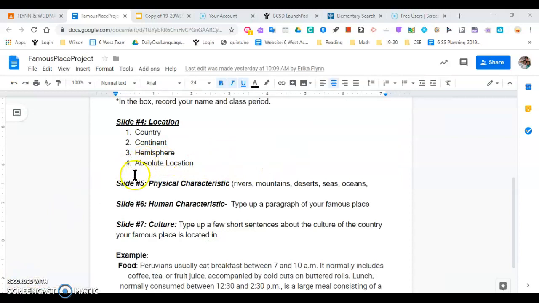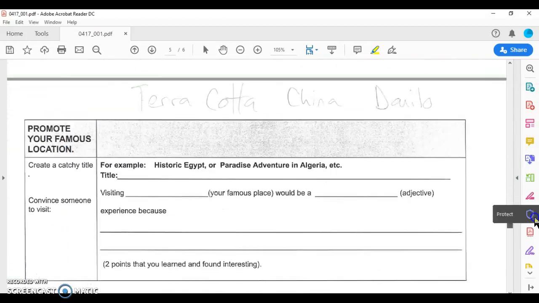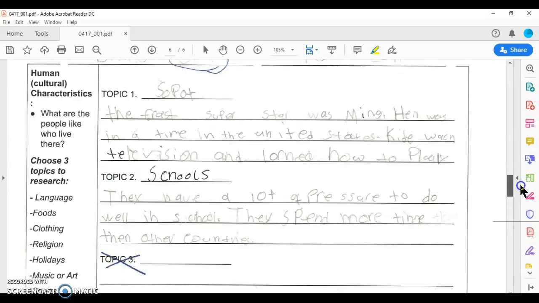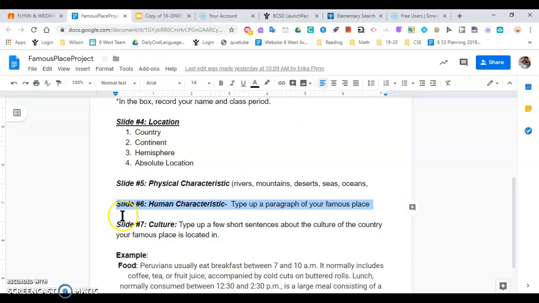So now looking back at the assignment, slide 6 is supposed to be a human characteristic. You're typing up your paragraph about your famous place. So you're going to go to your notes, not this page anymore. We're skipping over this page for right now. We're going backwards toward this page. Tell us about your famous place. This is a human characteristic where you got information from Encyclopedia Britannica or maybe from Ducksters. So I'm going to use this information to create this paragraph for slide 6.